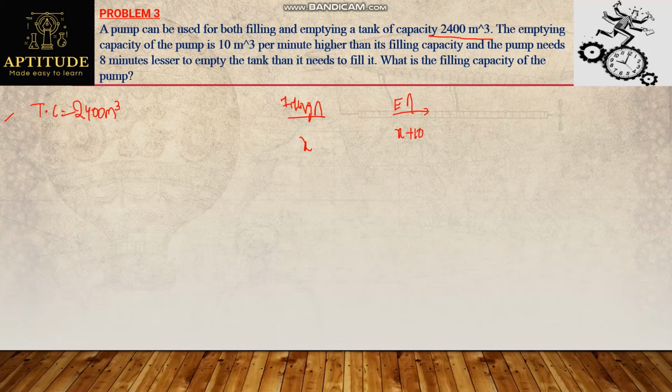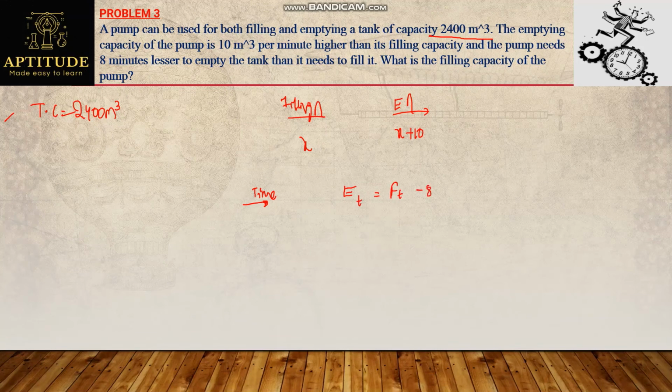Now, the pump needs 8 minutes lesser to empty the tank than it needs to fill it. So time taken is given here. And what is the condition between the times given here? Pump needs 8 minutes lesser to empty the tank than it needs to fill it. So emptying time is nothing but filling time minus 8.